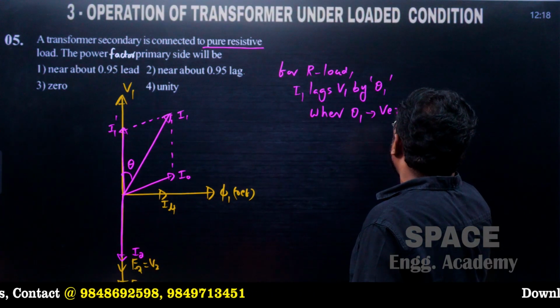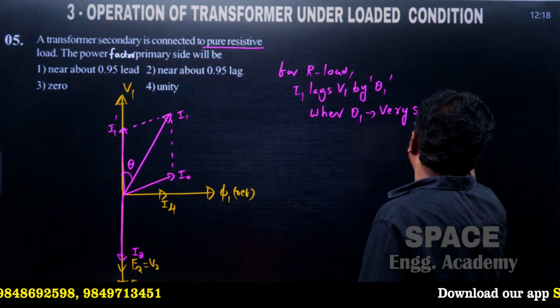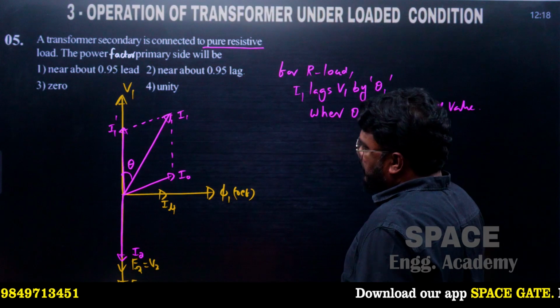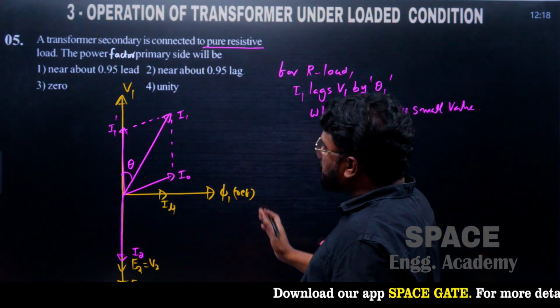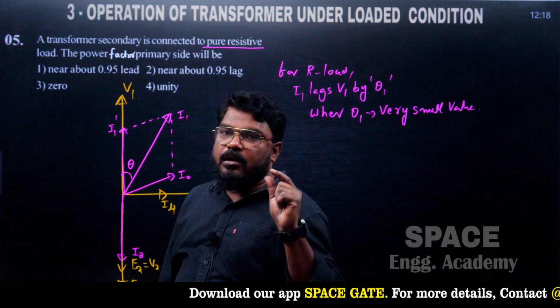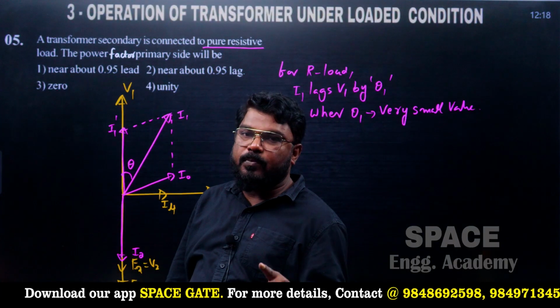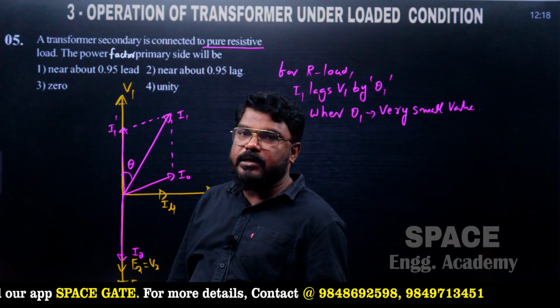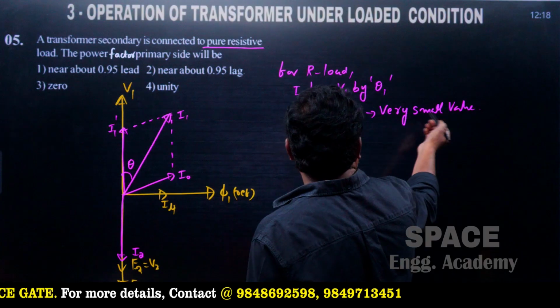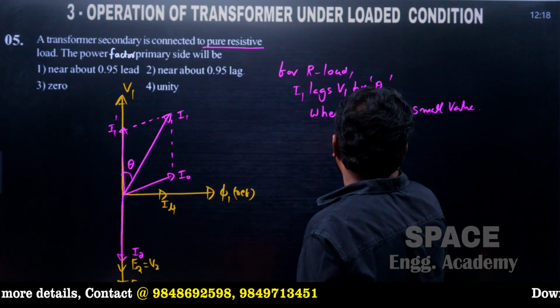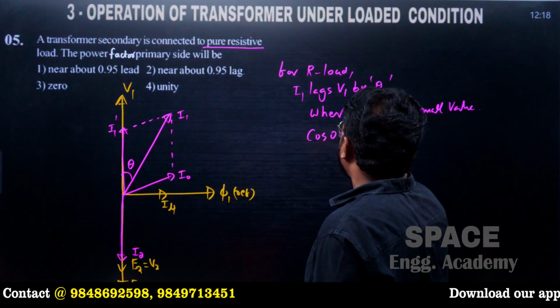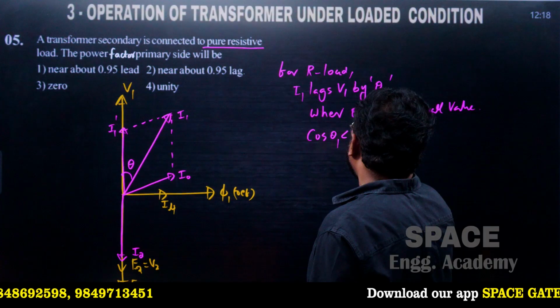a very small value. This one is a small value, and there is no chance to get leading. Always for resistive load, the secondary power factor is equal to 1, and the primary power factor is less than 1, but nearer to 1, and it is a lagging power factor. Therefore the cos theta value is slightly less than 1.